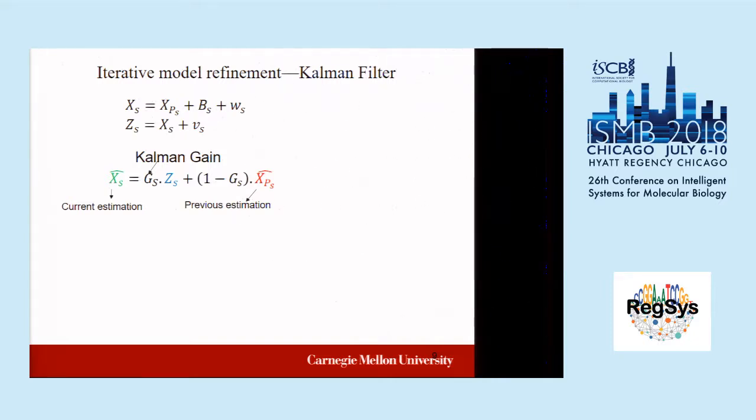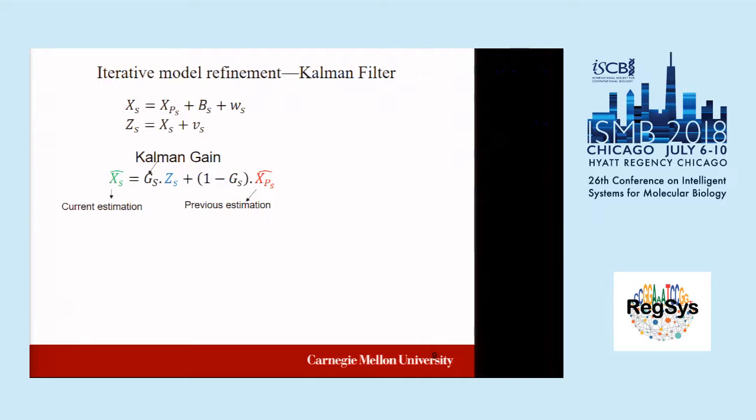One piece of evidence is from direct observation, the measurement, and we also have another estimation of the current expression, the expression of the current state. State means the cluster in the initial model. So using the regression model, we can estimate whether the expression of the current state should be similar to the parent state, or larger, or smaller than the parent state. Now that's one estimation. And also we have direct observation.